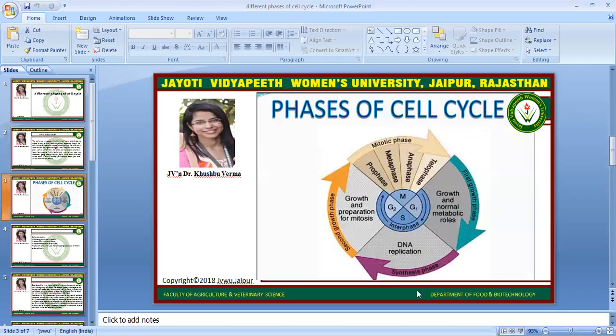Here you can see the phases of the cell cycle flow diagram. Here you can see that one is the G1 phase, which has growth and normal metabolic roles, and this is the first growth phase. When a cell completes the G1 phase successfully, it will go into the S phase, which is known as the synthesis phase. After completion of the S phase, it will go into the G2 phase, where growth and preparations are done for the mitosis process.